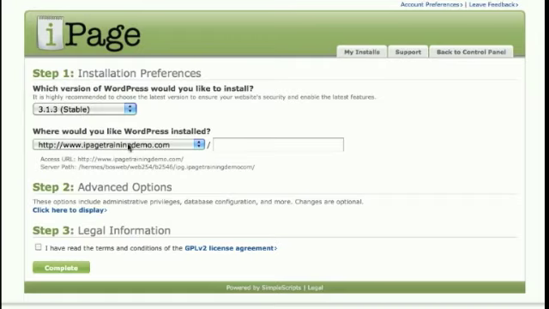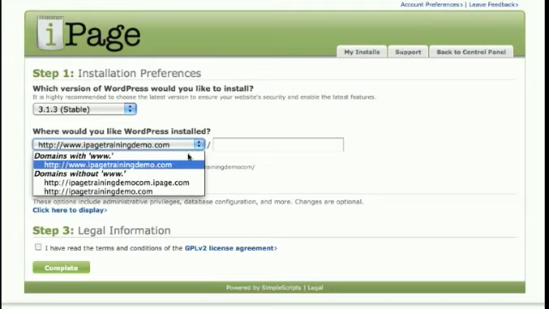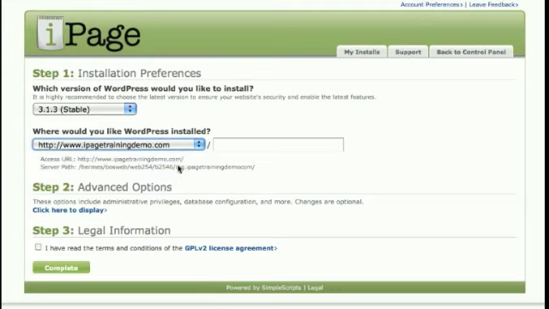Now the second one asks us where we would like to install WordPress. So with the drop-down menu, if you have other domains with iPage, then you can click the others. But in this case, we only have ipagetrainingdemo.com. So if we wanted to have WordPress installed in the root directory, which will be just ipagetrainingdemo.com, then we don't need to put anything in this text box here.